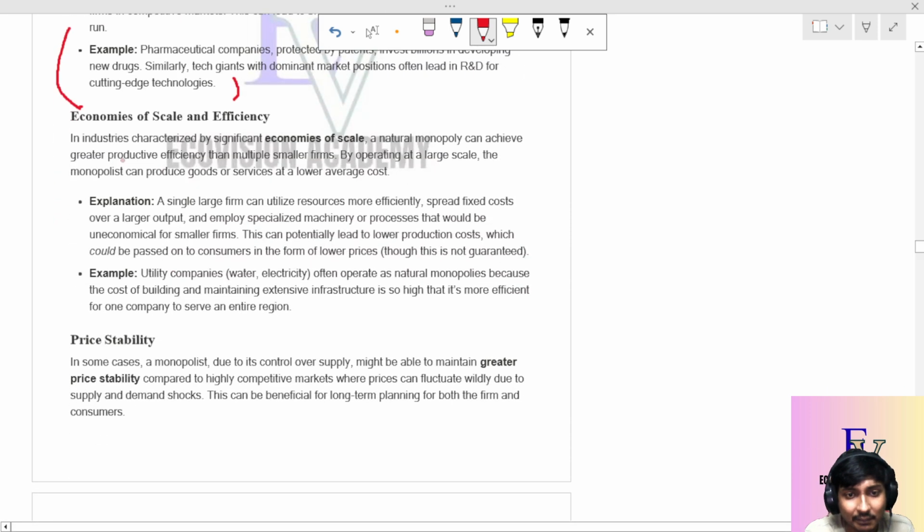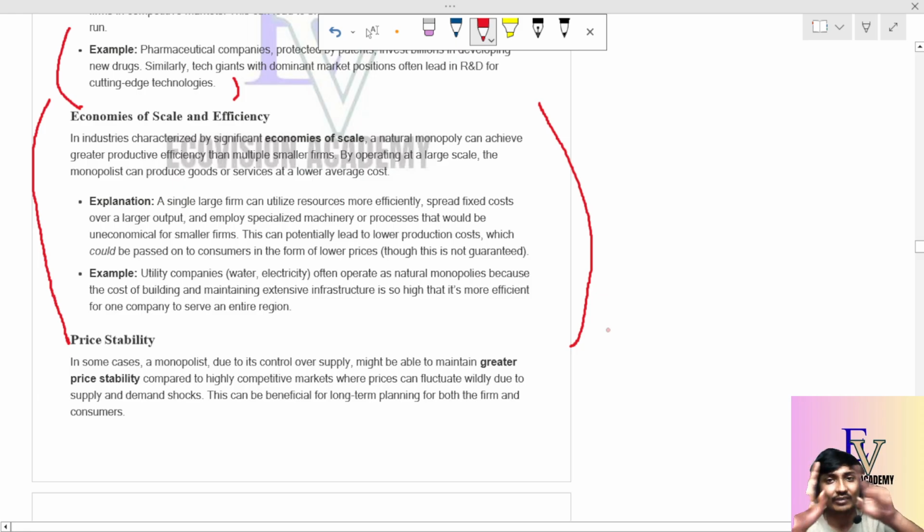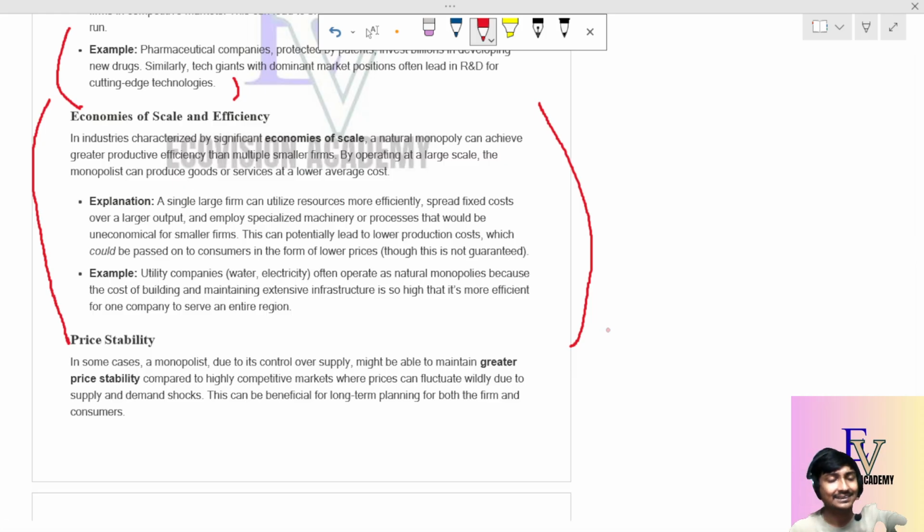Okay. Economies of scale and efficiency. I gave the example of A, B, C, three companies to explain economies of scale. As I go on producing on a huge scale and enjoy the economies of scale, I can efficiently produce goods and services at a lower average cost.